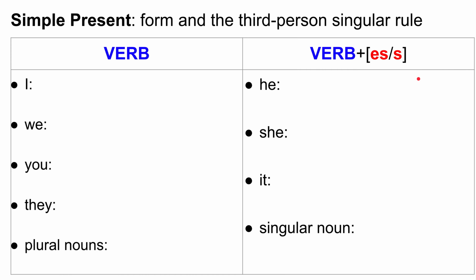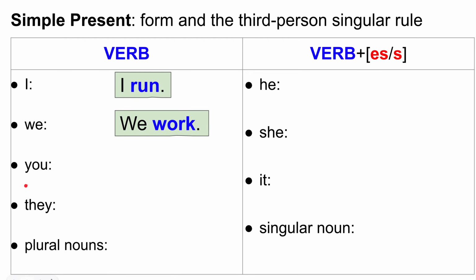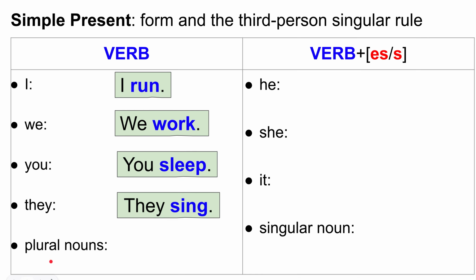Let's look at this a little bit more. For example, with I, I would say I run. With we, we say we work. You sleep. They sing. Plural nouns. Birds sing. But with he, she, it, and the singular noun, we add ES or S. This is the third person.